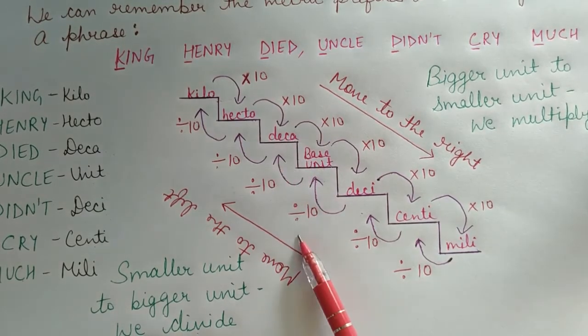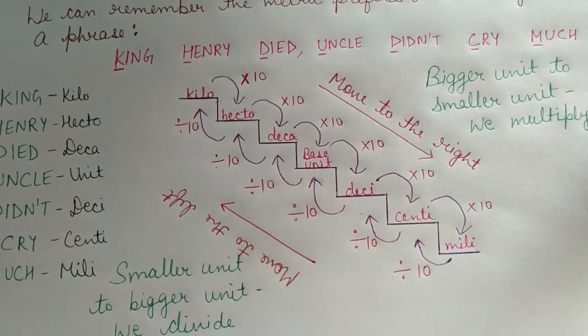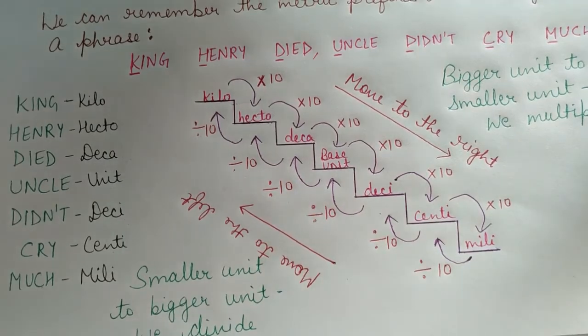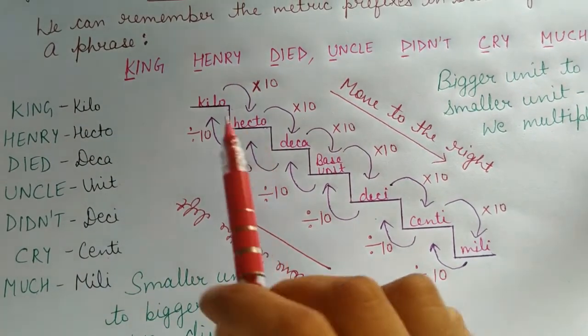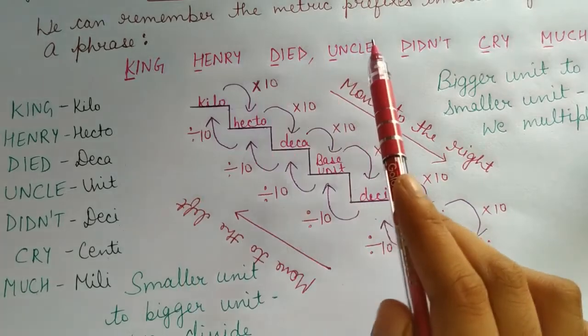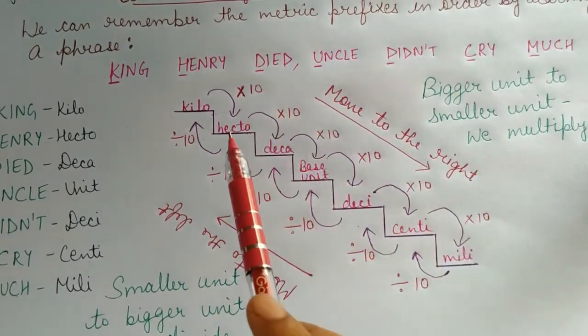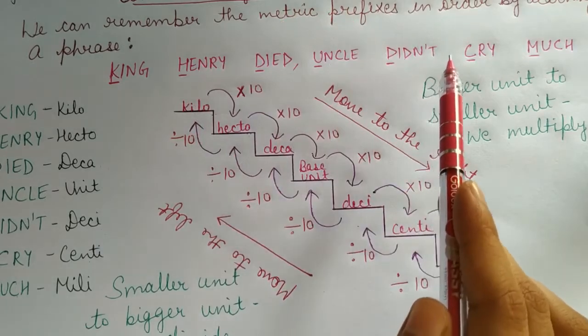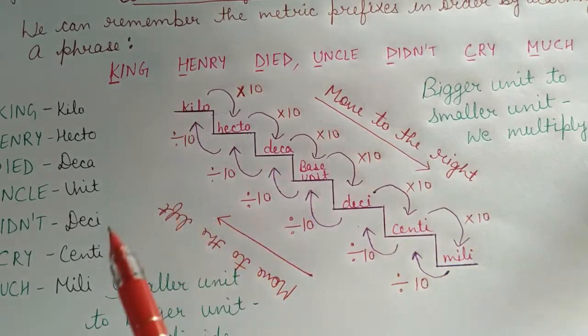So we will divide by 1000 because there are 3 tens. Now the only thing you have to remember in all this is, first of all, this phrase King Henry died, uncle didn't cry much. Then you have to remember, if we are moving right side we will multiply, if we are moving left side we will divide.